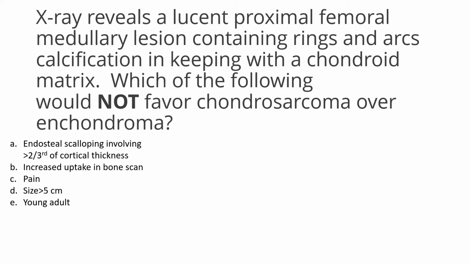But enchondromas may be seen in young adults, while chondrosarcomas are seen in 40 to 70 years of life, never in young adults, right? Enchondromas are commonly seen in young adults, chondrosarcomas in middle-aged patients. So the answer is E, young adult.